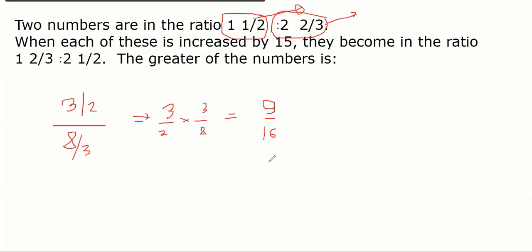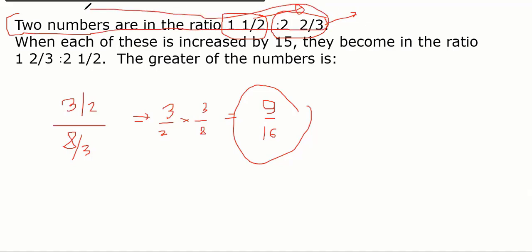What we are telling is, the two numbers are in the ratio 9 is to 16. Agree, everybody? This is the meaning of the first line itself. My two numbers in the ratio 1.5 by 2 2/3 means they are in the ratio 9 is to 16.